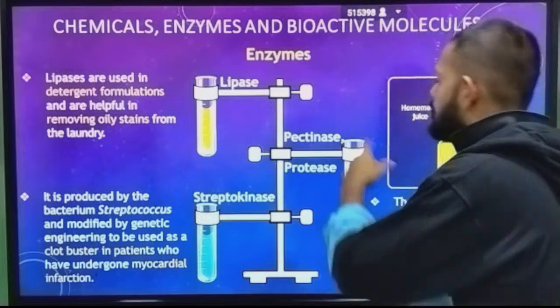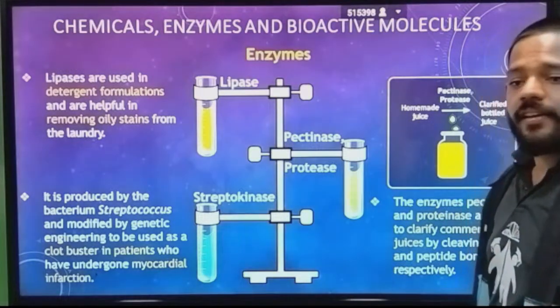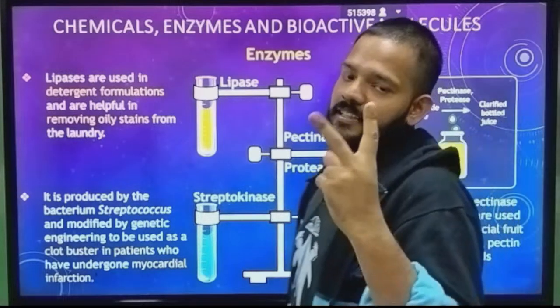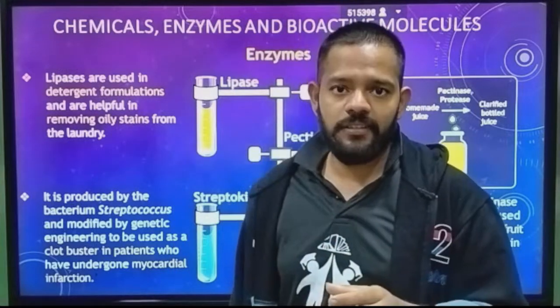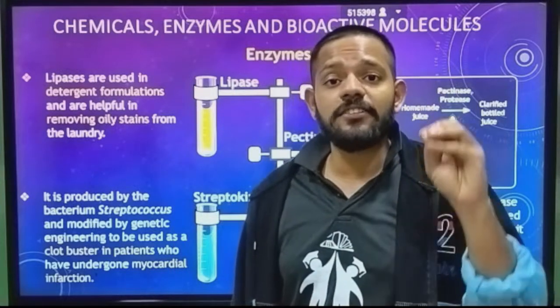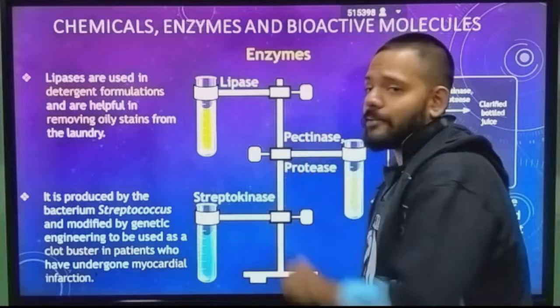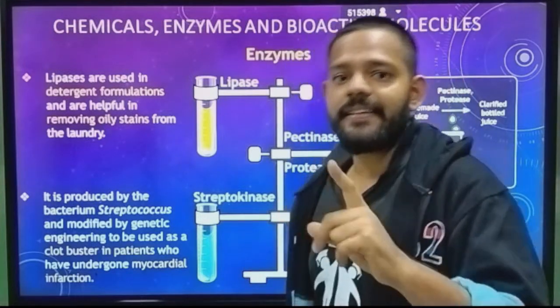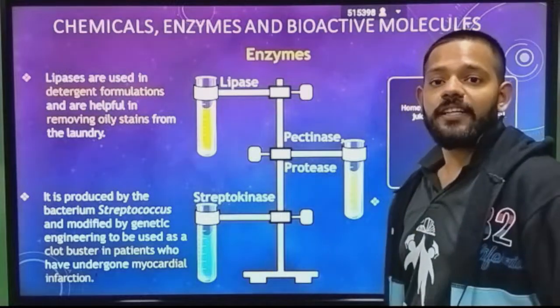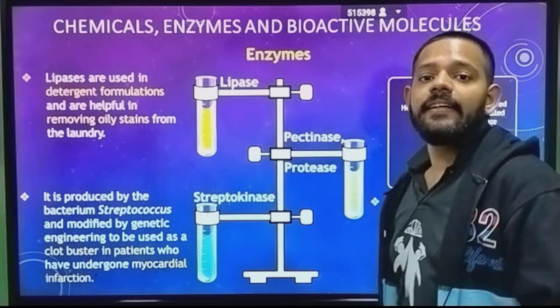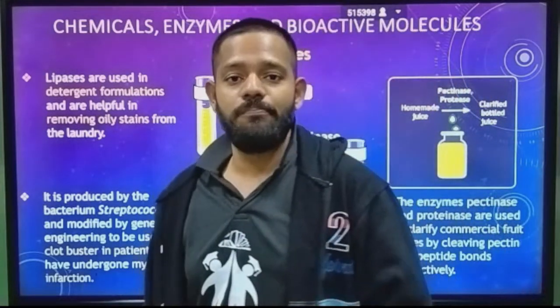Okay, next one is your pectinase and protease. You know you have two types of drinks in the market. One is the pulpy one, and another one is clear drinks. Okay, that pulpy drinks do not contain these pectinase and protease, but the clear drinks, just like Fruity, Maza, contain pectinase and protease. That's why the drink is clear, it does not contain any pulp.